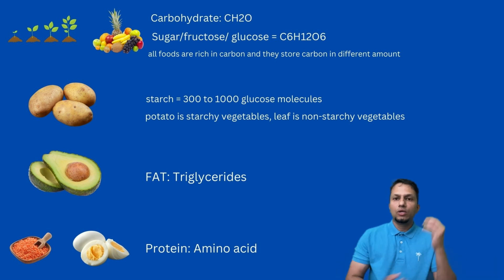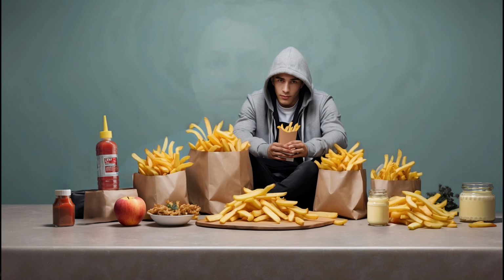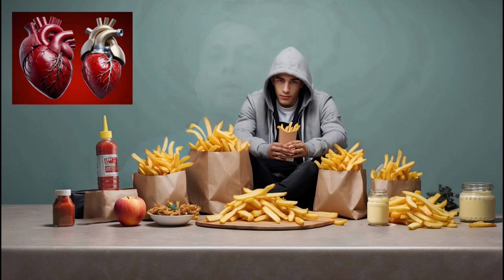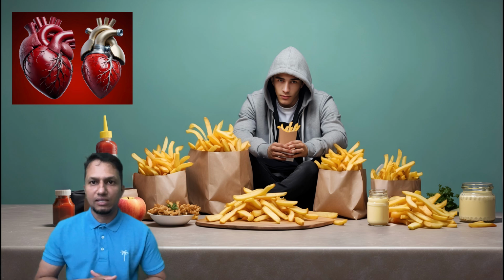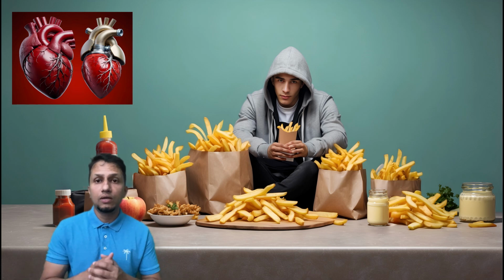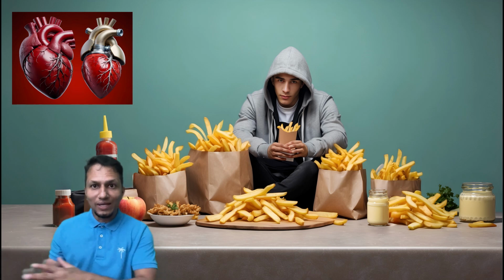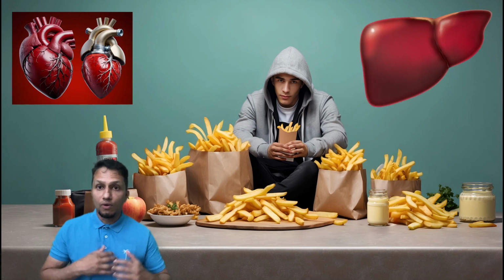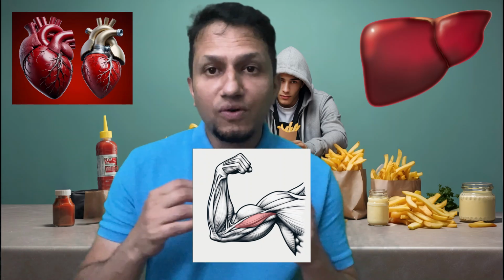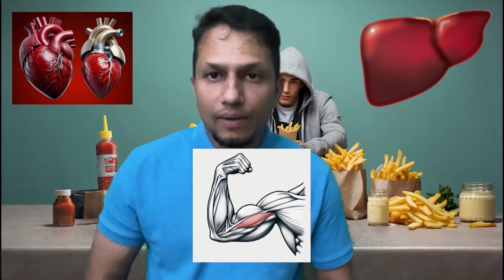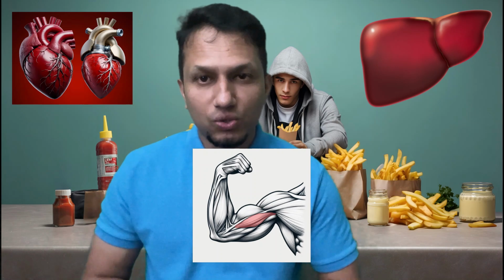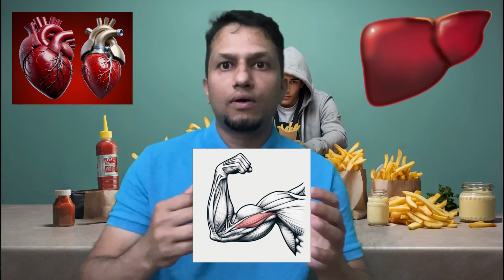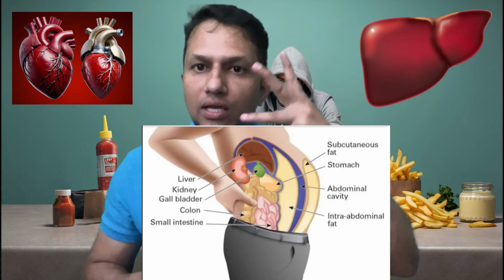You know, when you are eating a lot of sugar, your body has the ability to store that sugar in your blood, but there is a limited capacity. Your body cannot store too much sugar, so your body has another way to store. Where can it store? It can store in your liver, it can store in your muscle, but again there is a limited amount you can store in the muscle and in the liver. Once that storage is over, your body stores that excess carbon in the form of fat. So your body has 3 storage locations.